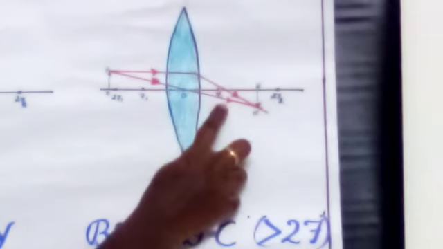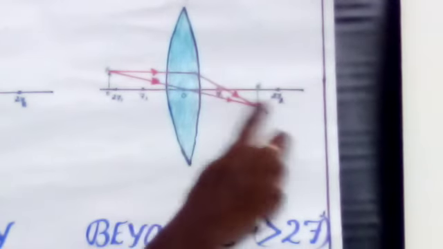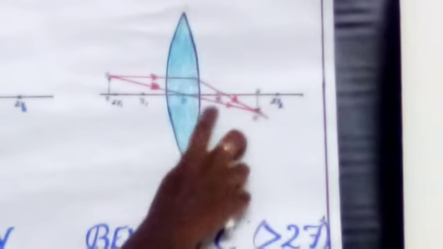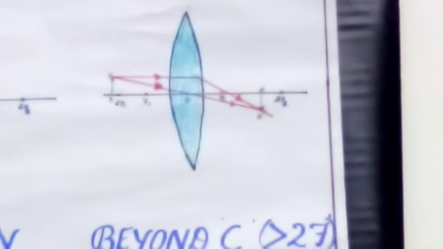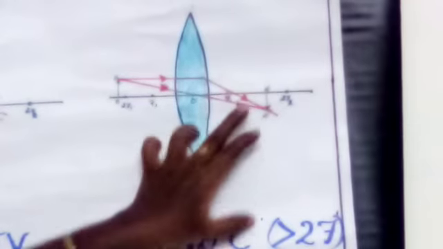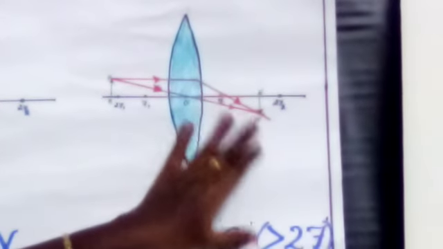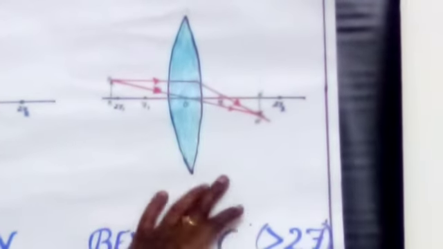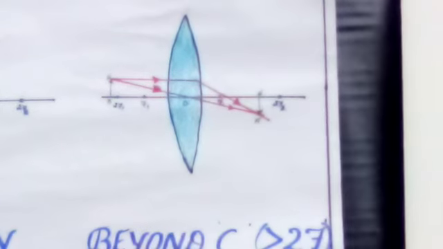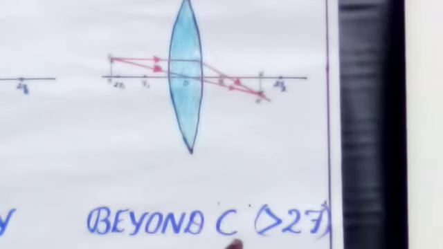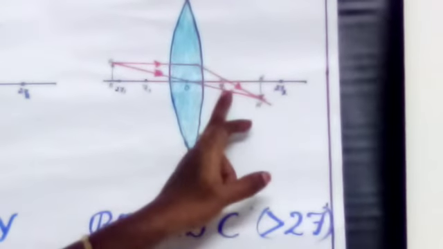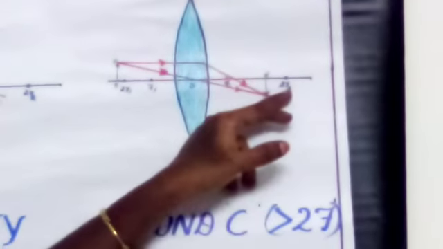So the image is formed between F2 and 2F2. When we compare with the object, the image is almost the same size. The second one: the object is placed beyond C, that is beyond 2F1, means the image is formed between F2 and 2F2.